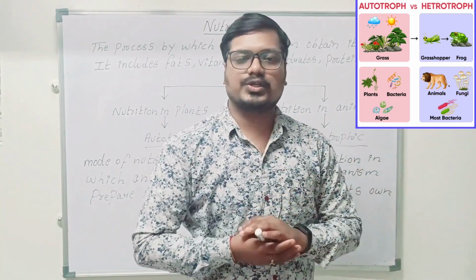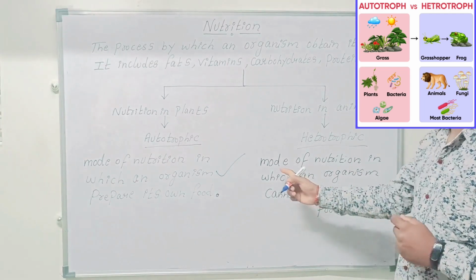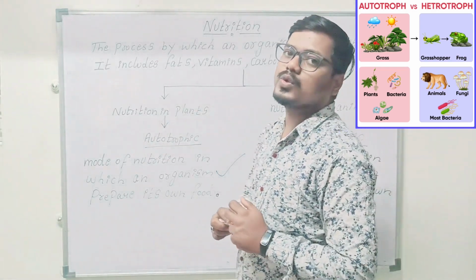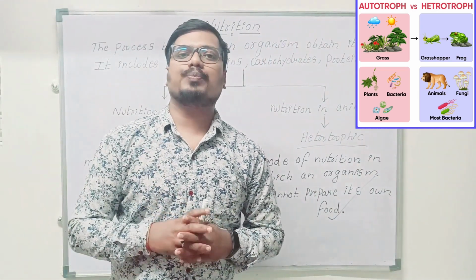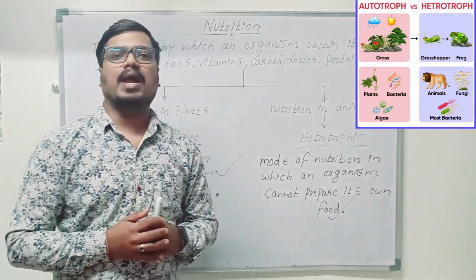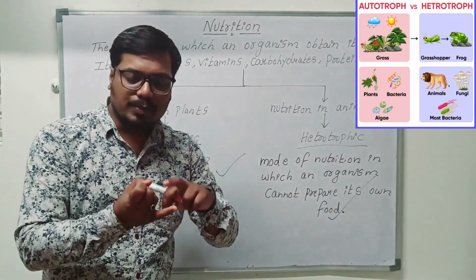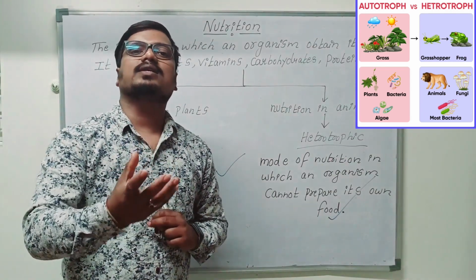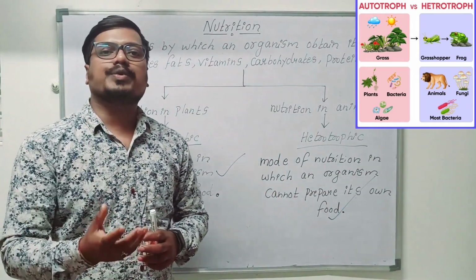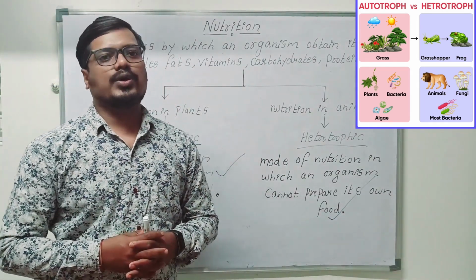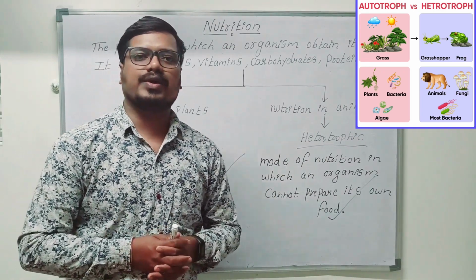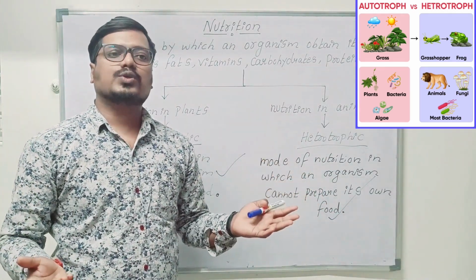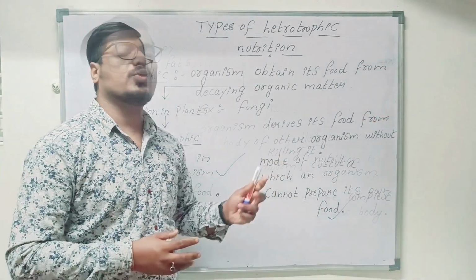So in heterotrophic nutrition, let us see the definition. The mode of nutrition in which an organism cannot prepare its own food. Cannot prepare its own food means they completely depend on plants or other animals, like herbivorous, carnivorous and omnivorous. Herbivorous means grass eating animals. Carnivorous means flesh eating animals. Omnivorous: some human beings are omnivorous. Reason? They eat both flesh as well as vegetables. So this all comes under the types of heterotrophic nutrition.